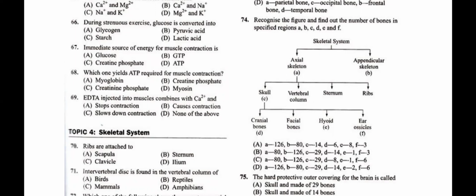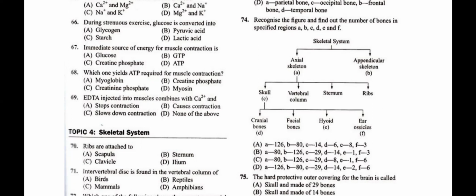In B, they are asking about the skull. As I said in the last question, the skull is made up of a total of 29 bones. Next the vertebral column, we know that is 26, sternum is single, and ribs are 12 pairs, that is 24. Then they are asking about the cranial bones. As I mentioned already, we see 8 bones in the cranium. Next, in E they are asking about the hyoid, that is 1 bone.